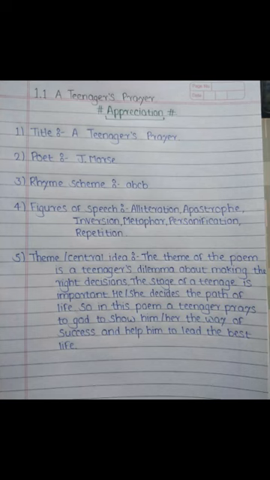Theme or central idea: The theme of the poem is a teenager's dilemma about making the right decisions. The stage of teenage is important. He or she decides the path of life. So in this poem, a teenager prays to God to show him or her the way of success and help him to lead the best life.